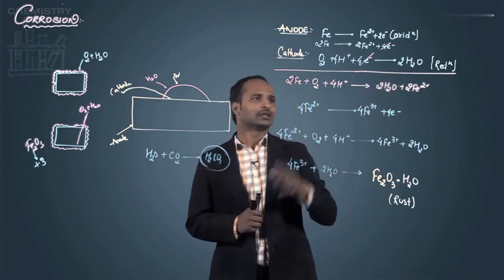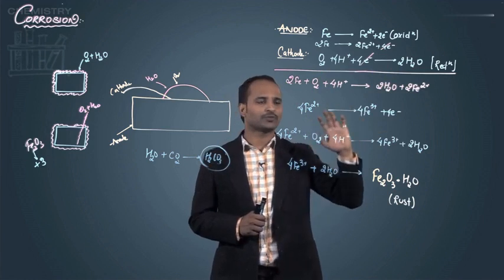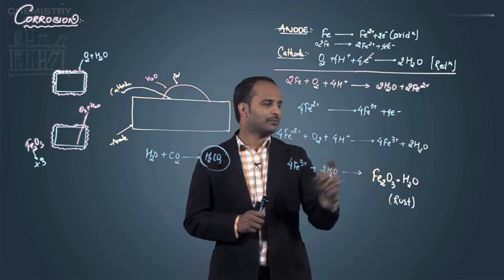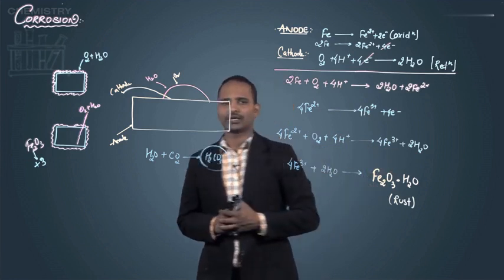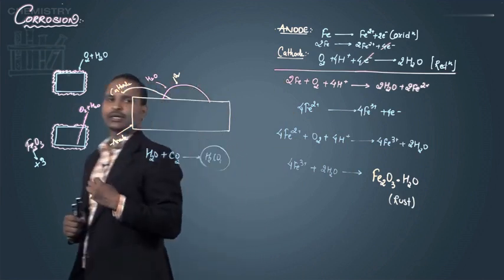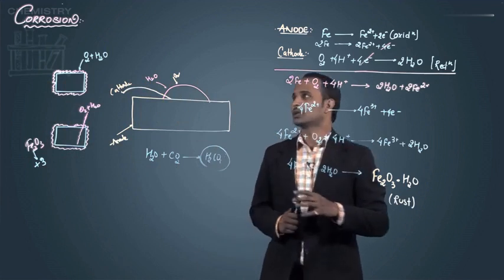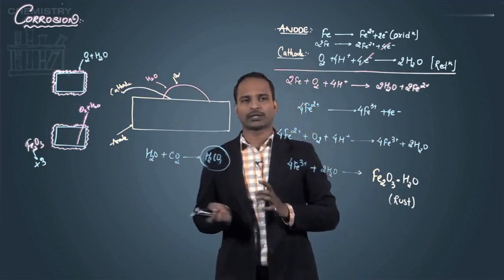But as I said, Fe, if it is in the form of Fe2+, will never form rust. So Fe2+ again gets oxidized and produces Fe3+, and that Fe3+ combines with the water and produces rust, that is Fe2O3 and H2O. So in rust, keep in mind that Fe is always present in the +3 oxidation state. So this is about the corrosion of iron metal.